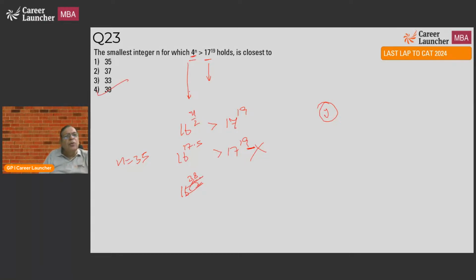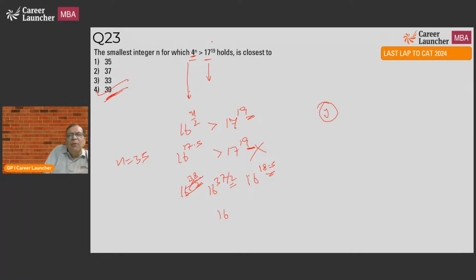You could check the other choices also. 16 to the power 37. What does that mean? It's going to be 16 to the power 18.5, which will again be less than 19. Okay? 33, 35, 37, 39. That means my answer should be greater than 18.5. The only choice possible is here. So you can mark the answer as choice 4 straight away.